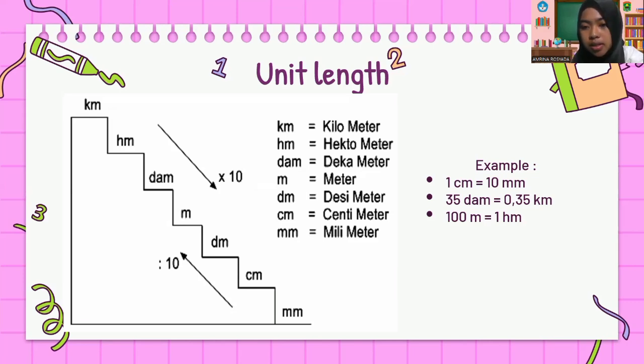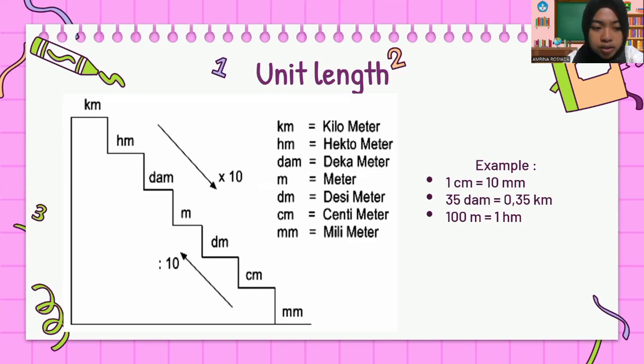Third, 100 meter to hectometer, goes up or down? Right. Means divided by 100, the result is 1 hectometer.